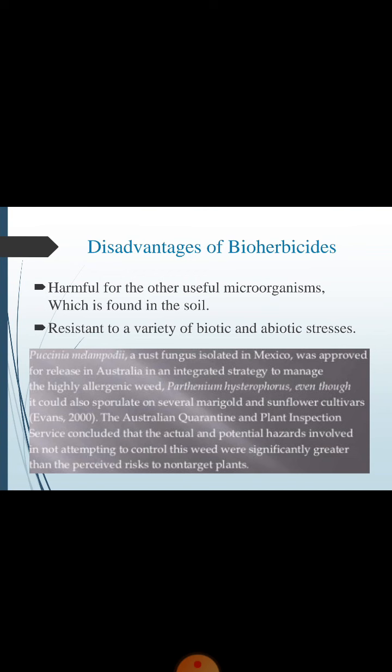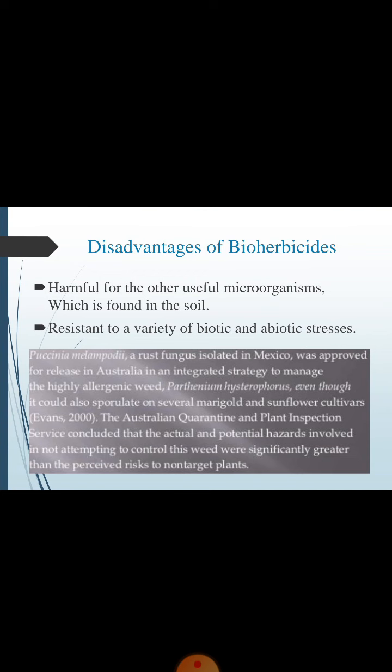They may compete for the same substrate or something, which can be an unusual condition for that kind of experiment, okay. Resistance to a variety of biotic stresses is the major effect here, and we have also discussed biotic stress in our previous classes, okay.